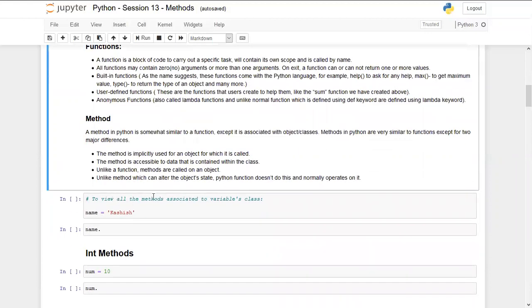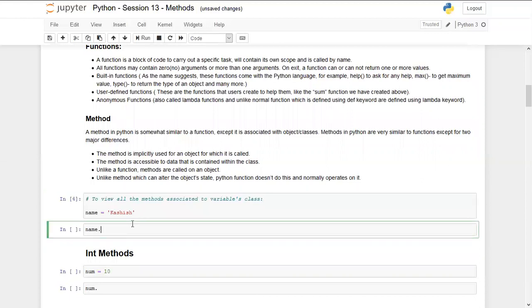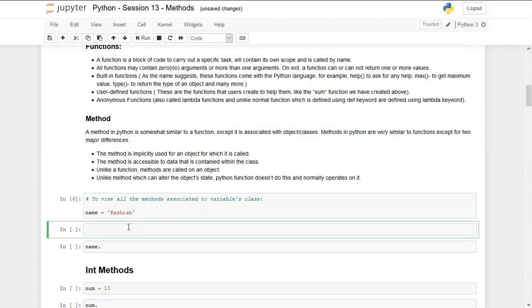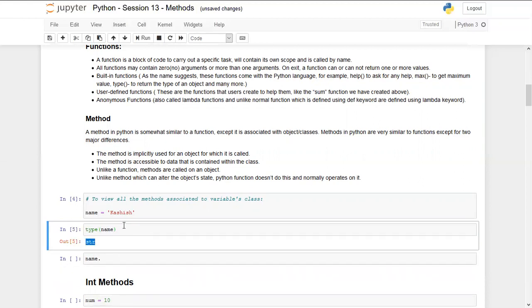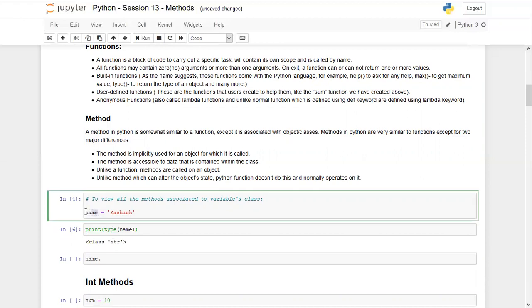Okay, to view all the methods associated with a variable class, first of all, I am defining a variable, name is equal to my name. Now I know that this is a string variable, so it will definitely belong to a string class. Let's also check the type of it. So it belongs to str, which means class str. If we use print, then it will show us that it belongs to class str. Now, since we know that it belongs to class str, which is a name variable.